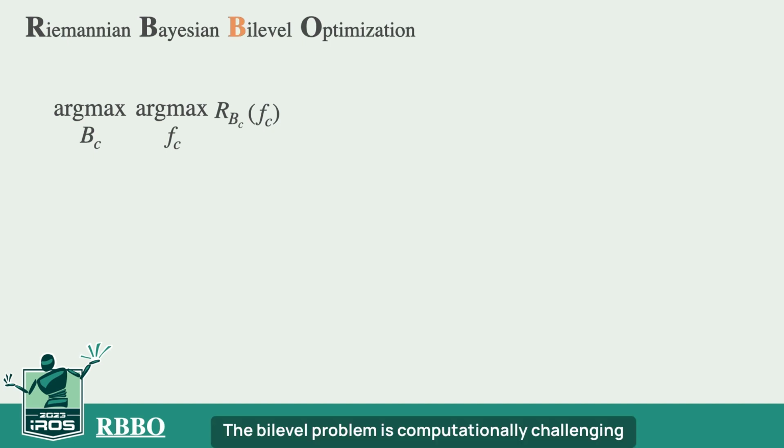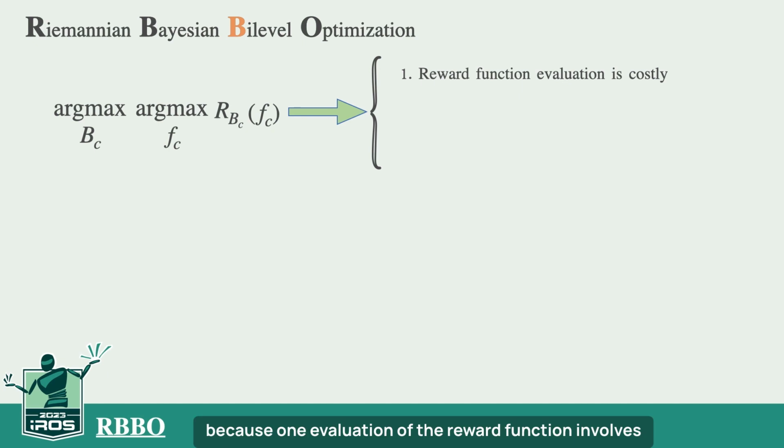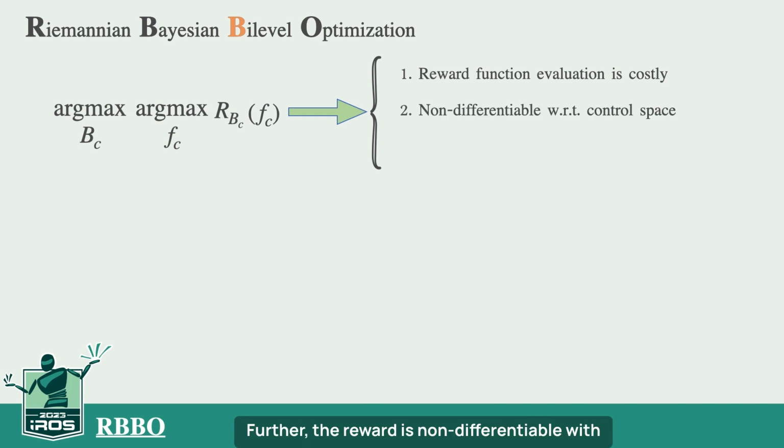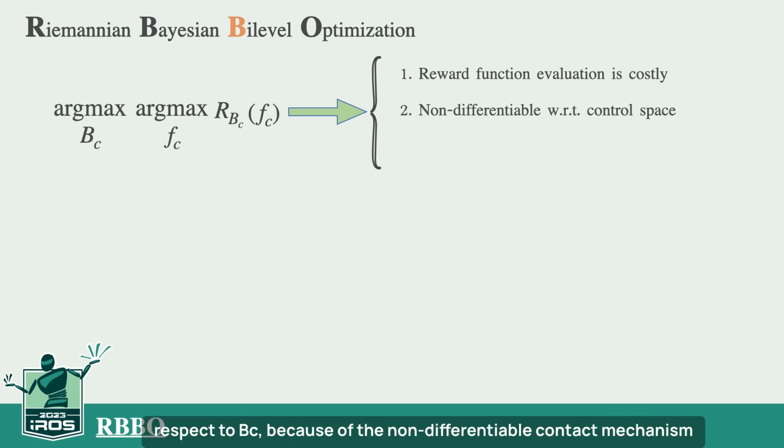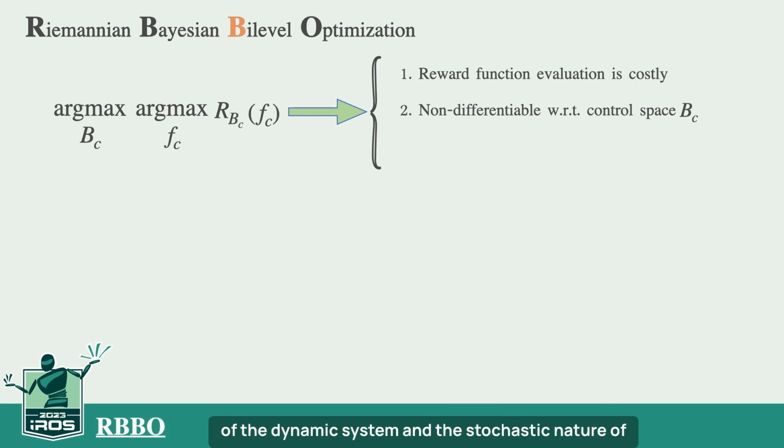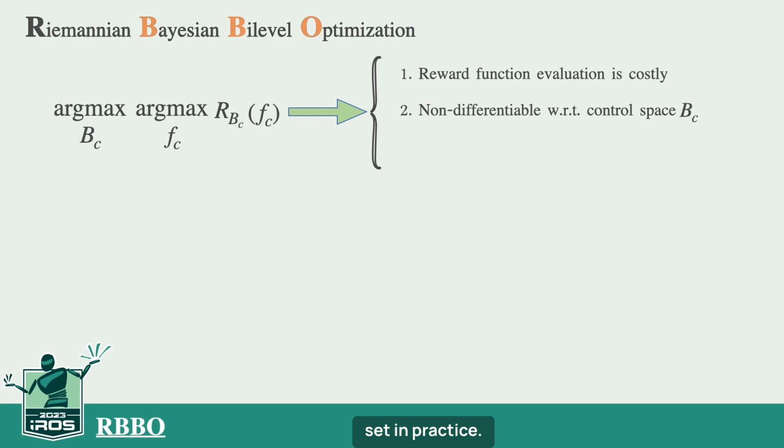The bilevel problem is computationally challenging, because one evaluation of the reward function involves running MPC over an entire trajectory. Further, the reward is non-differentiable with respect to BC because of the non-differentiable contact mechanism of the dynamic system and the stochastic nature of some MPC algorithms. For these reasons, we propose to adopt Bayesian optimization to solve the problem. Bayesian optimization maximizes a smooth surrogate of the reward and works well on a relatively small data set in practice.